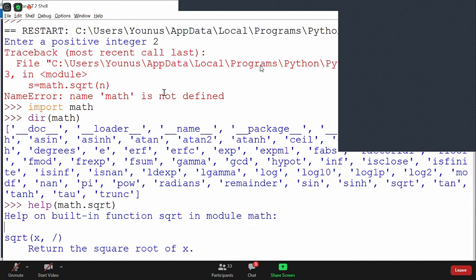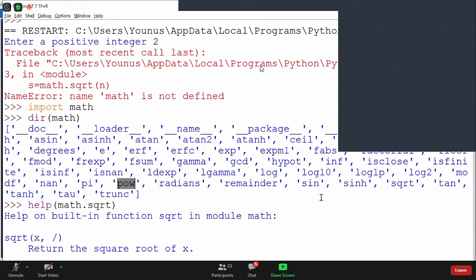We will be learning many modules in this course, all the prerequisite modules for any advanced technologies we will learn. Is that clear, Santosh? What is meant by module? Everyone understood? Through this program, we introduced one of the modules, the math module, which has many functions.